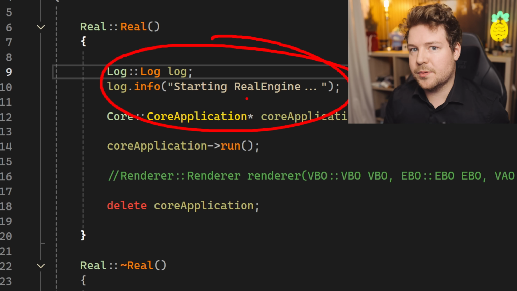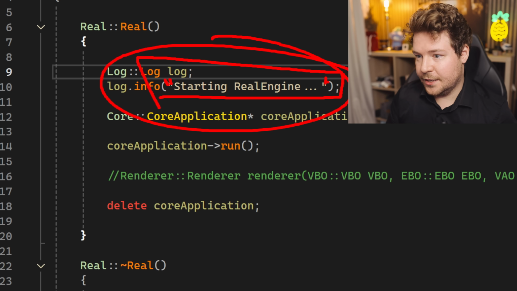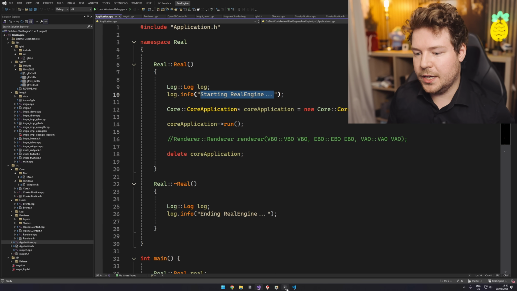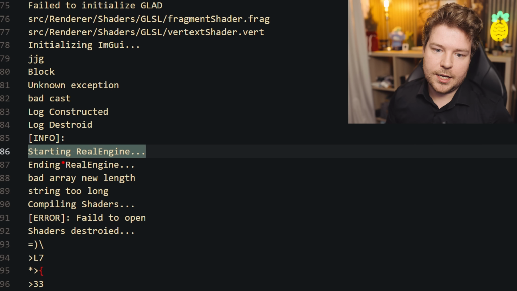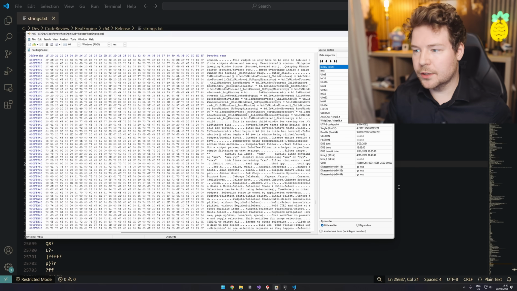So this is the actual C++ code that was in that repository. This string literal, because it's just defined like this in quotes, will literally be within the binary. So I can search for it, and here it is, starting real engine. The reason I showed you all of this is that, at the very least, it shows us that these are related programs.